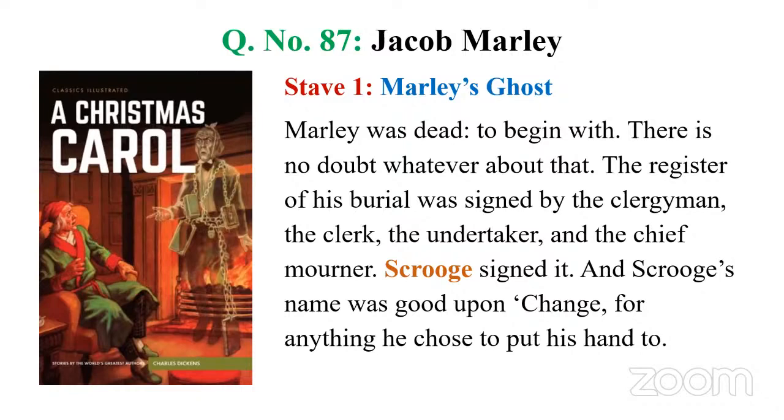All right. Whenever you read a novel, please read its opening lines or ending. This is how they ask questions, or about the major characters, or its divisions. For instance, this is a strange division. Generally we say part 1 or canto 1 or section 1, but A Christmas Carol is divided into what is called a stave. Stave means part. So this is a different division. Then let's look at the other